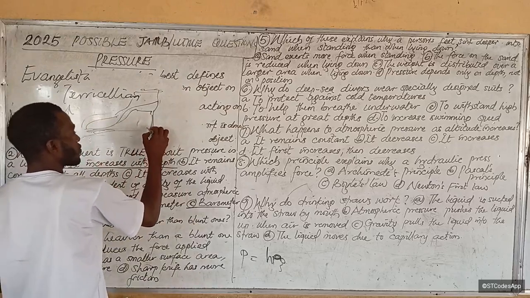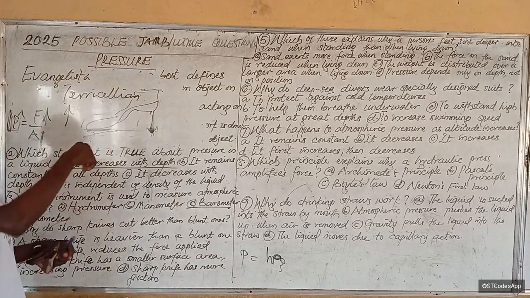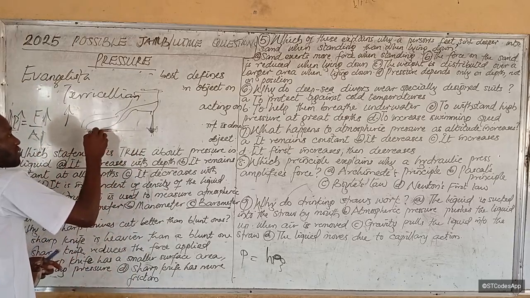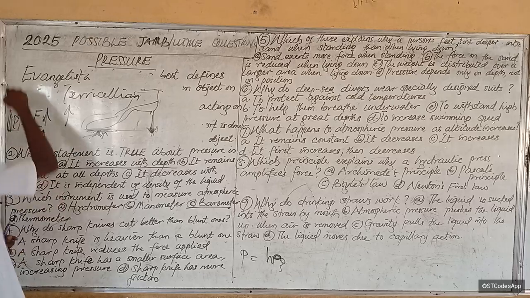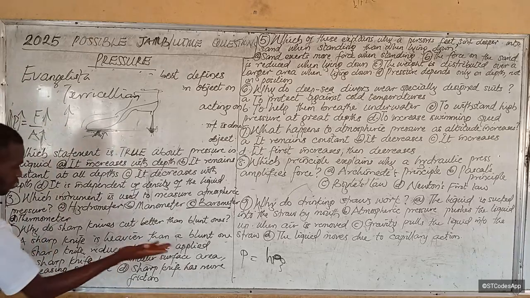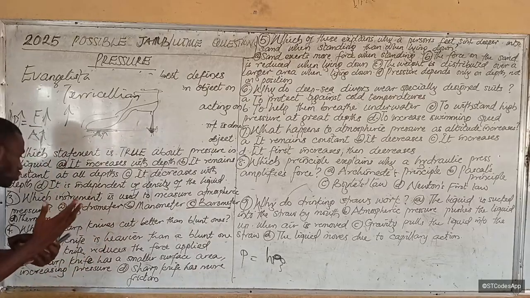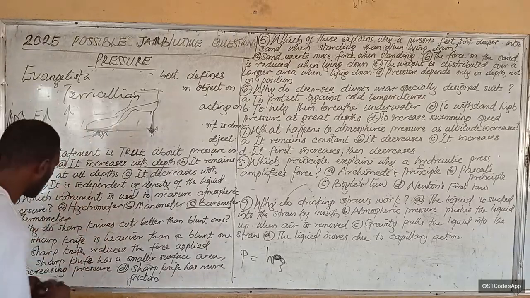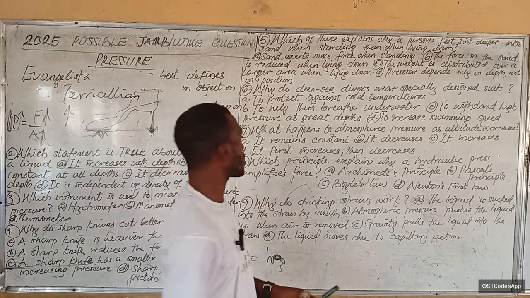And why is it higher? The surface area here is smaller. But here it has a broader surface. So it's not entering into the ground because the surface area is larger. Do you understand? So as surface area increases, pressure reduces. All right. So here, a sharp knife has a smaller cutting edge, smaller surface area, so the pressure it will mount will increase. So that is why C stands to be the answer. Let's move to the next one.